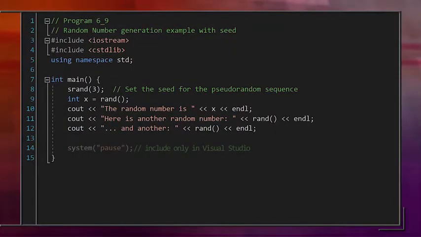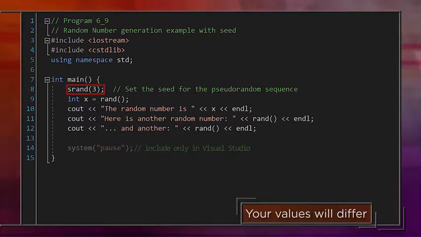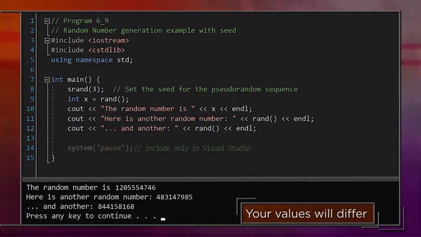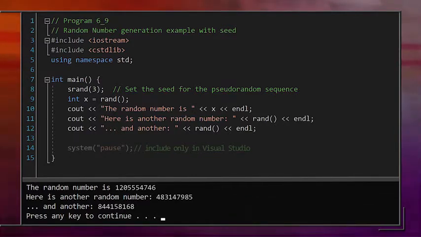Here's what the code will look like with a different seed value. In this case, the seed used is 3. Now, if you run the code with different seeds, you'll get different sequences of numbers. Try this out. Put in different seeds, and you should get a different set of numbers. Here, if we use a seed of 3, we get numbers like 1.2 billion something, 483 million something, and so on.